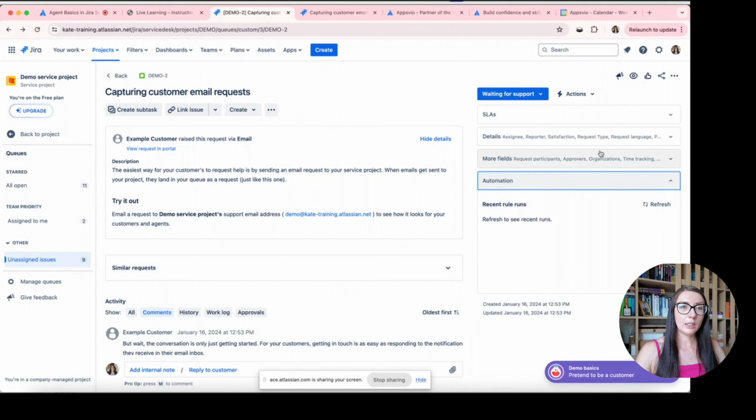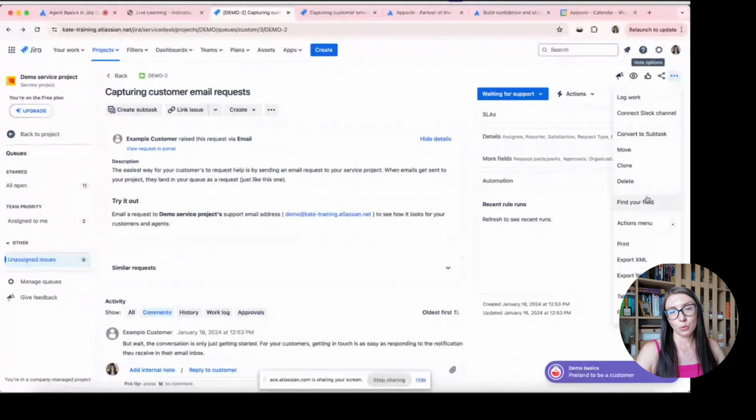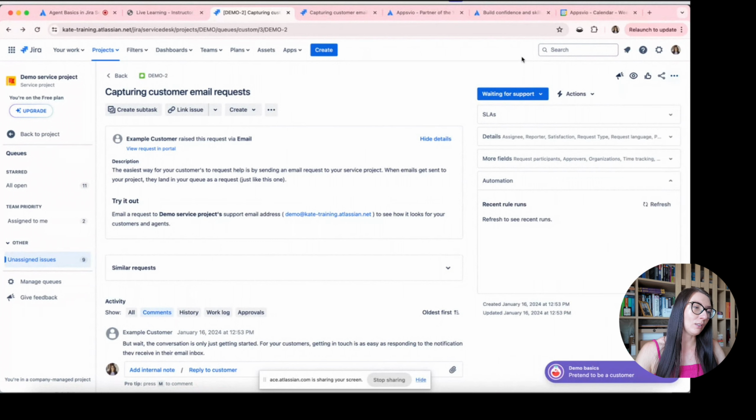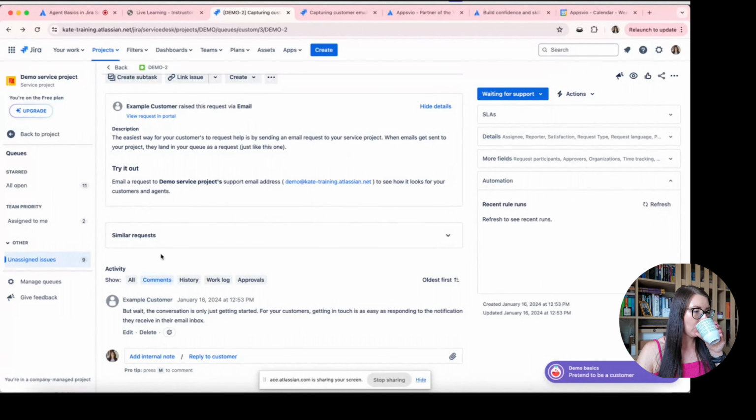What's more, here we have got some standard options which are available in the Jira view, like watching the request, like voting, the possibility to share, and any other options which you know from Jira. So here you don't have anything which is very specific to Jira Service Management. And here we have got the last section.